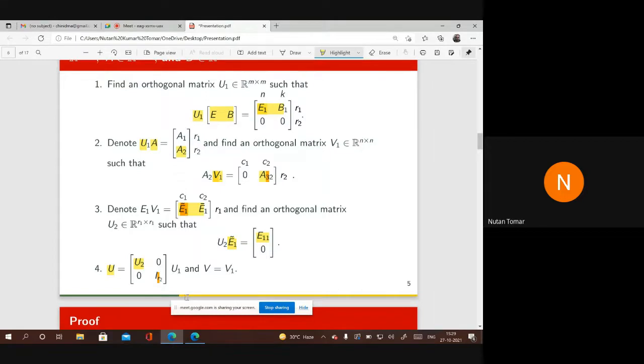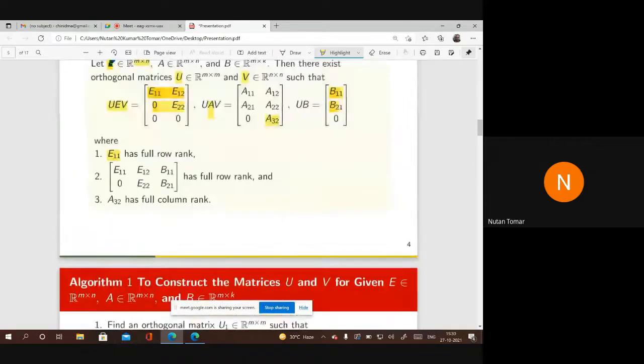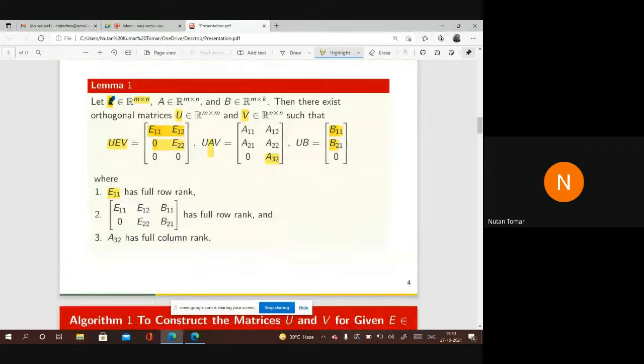If you take U2 and R2 of this order, the number of rows here, and take this V equal to V1, then we can easily verify that this U and this V serve our purpose. That is, the U and V obtained by that algorithm will satisfy this property as well as all these three properties.